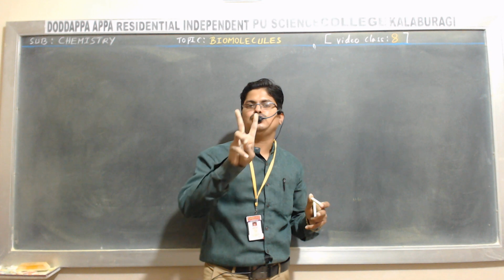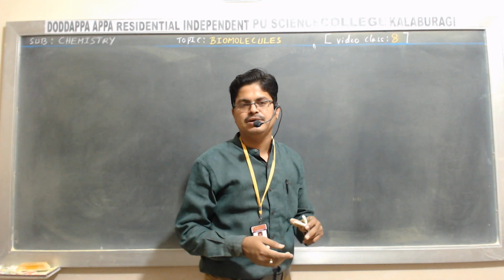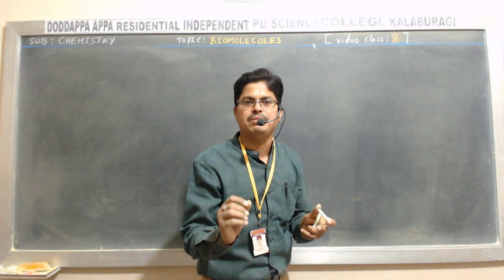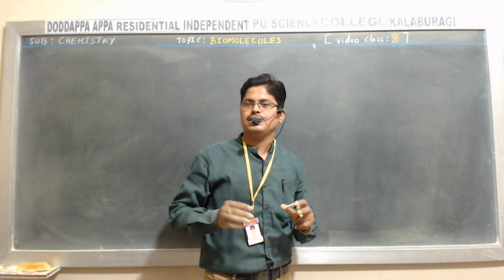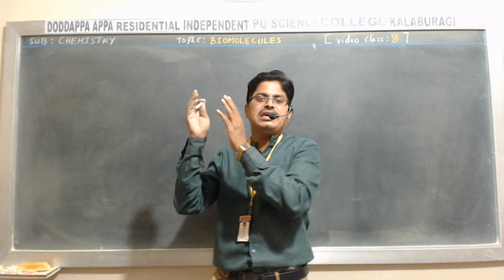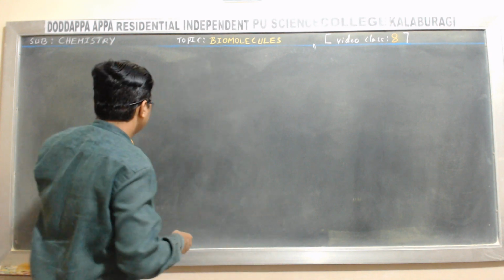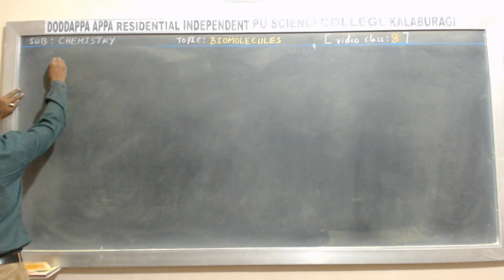It exists in two shapes: one is the alpha helix shape and the other is the beta pleated shape. Both shapes are stabilized by what? Hydrogen bonding between NH and carbonyl of two different amino acids. Okay, now tertiary structure.